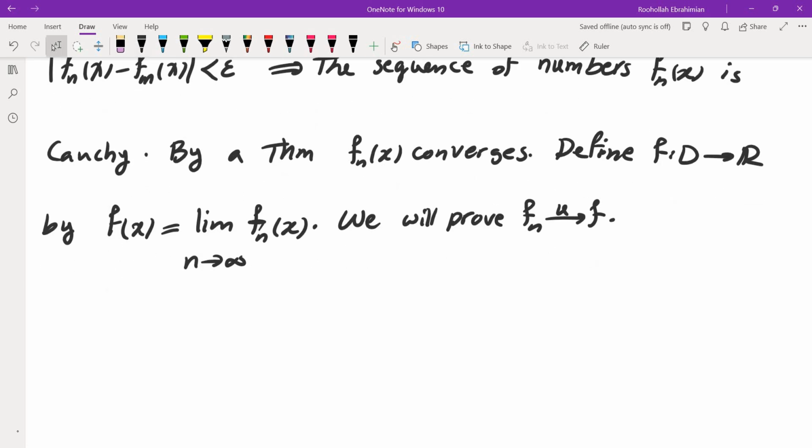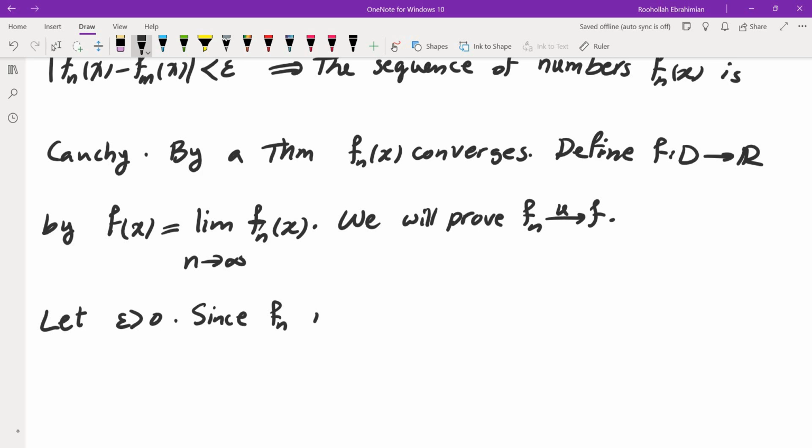So how do we prove this convergence is uniform? What we're going to do is take the fact that the sequence fn is uniformly Cauchy. So let epsilon be positive.